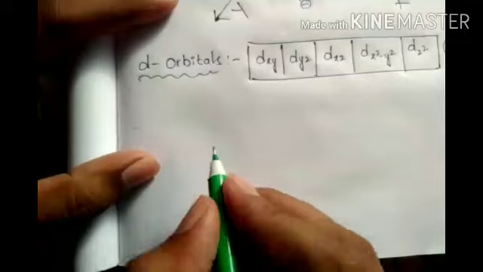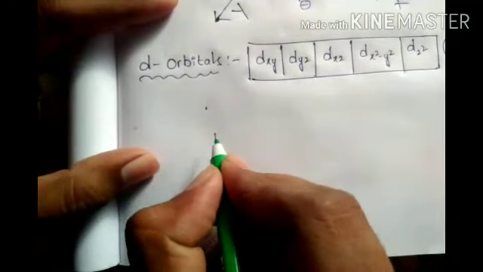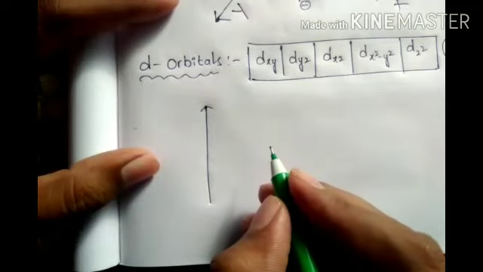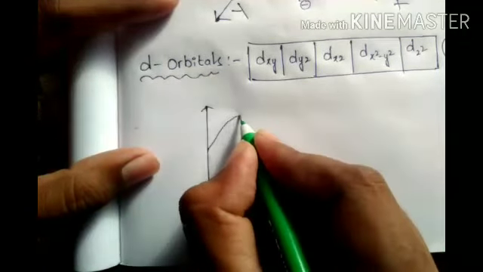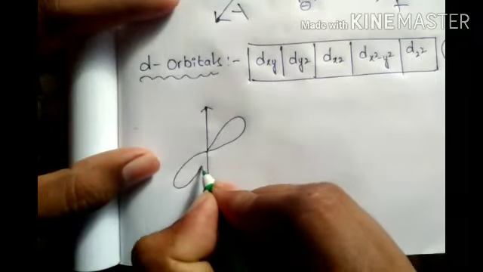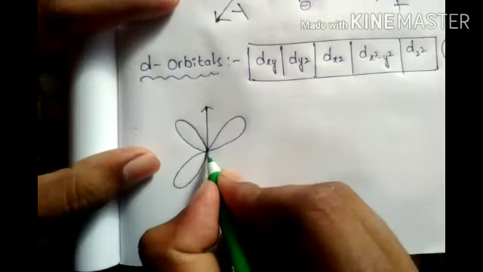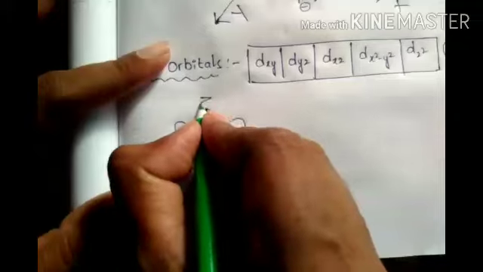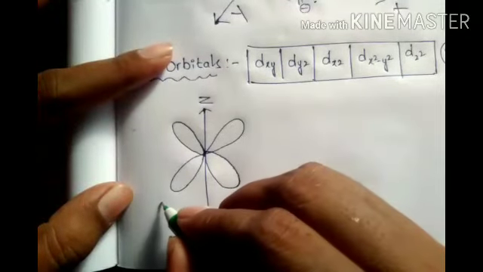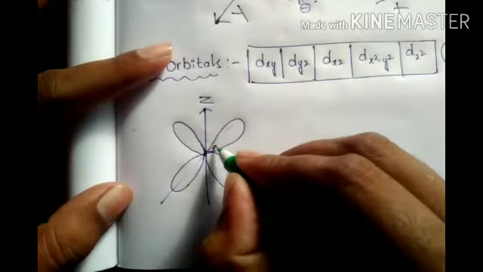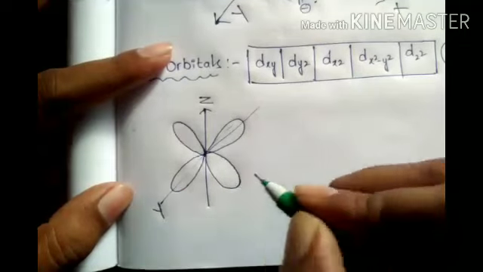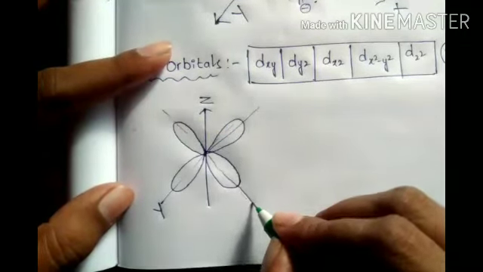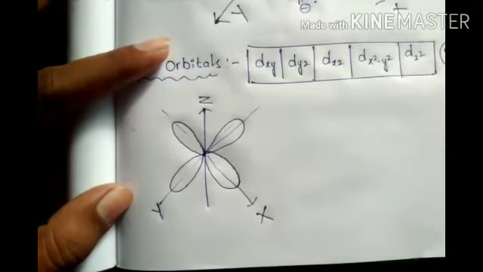Let's take the diagrams. First, the z-axis with one loop, second loop, third loop, fourth loop. This is z, this is the y-axis, and this is the x-axis.